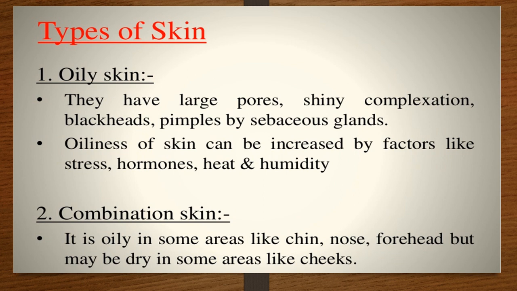Next comes the combination skin. Combination skin is oily only in some areas like the chin, nose, and forehead. Oily combination skin means it has a combination of both. In some areas it is dry and in some areas it is oily. Like the chin, nose, and forehead are oily and the cheek area is dry. This sort of skin is known as combination skin.